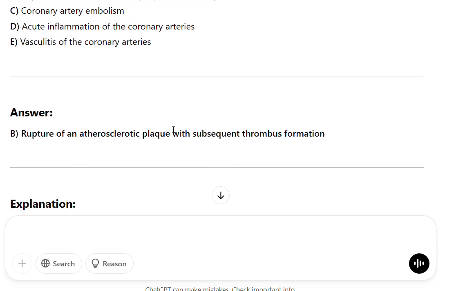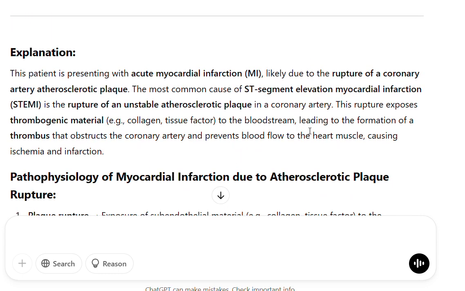Explanation: this patient is presenting with acute myocardial infarction (MI), likely due to the rupture of a coronary artery atherosclerotic plaque. The most common cause of ST segment elevation myocardial infarction is the rupture of an unstable atherosclerotic plaque in a coronary artery. This rupture exposes thrombogenic material, e.g., collagen, tissue factor, to the bloodstream, leading to the formation of a thrombus that obstructs the coronary artery and prevents blood flow to the heart muscle, causing ischemia and infarction.